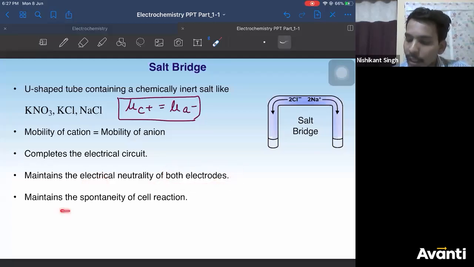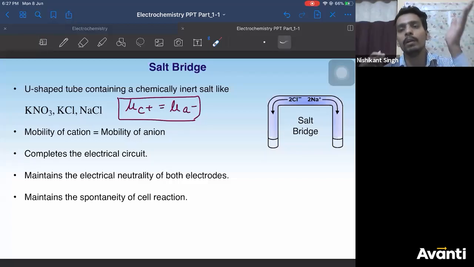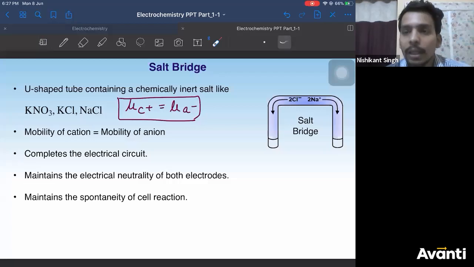It maintains spontaneity of the cell reaction. Yes, correct. If both sides are neutral, the cell will work easily. The cell will become neutral, so oxidation will happen at the anode and reduction will happen at the cathode. So nothing will be a problem. So the cell will work as it is.